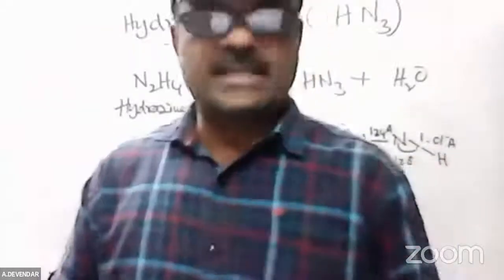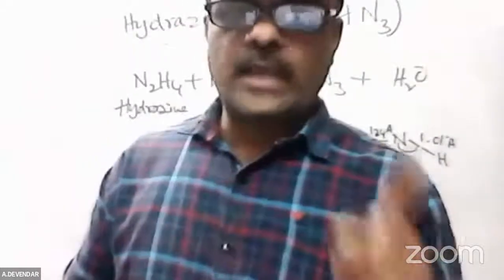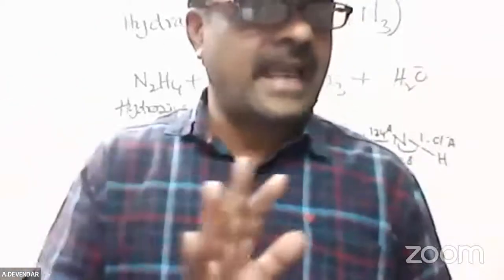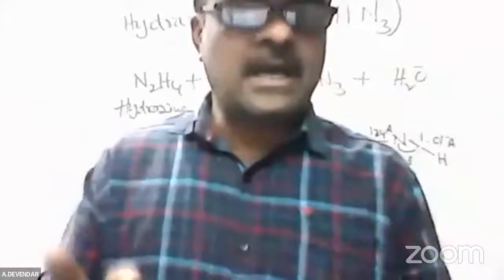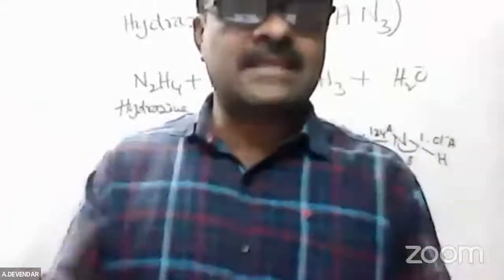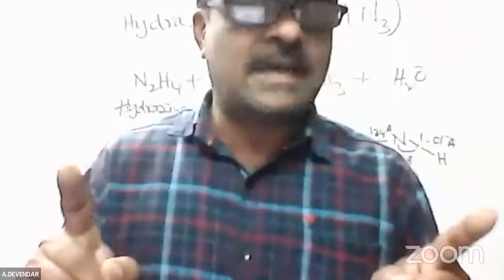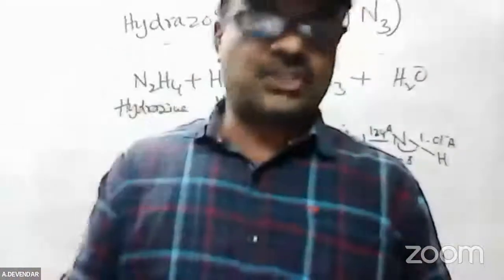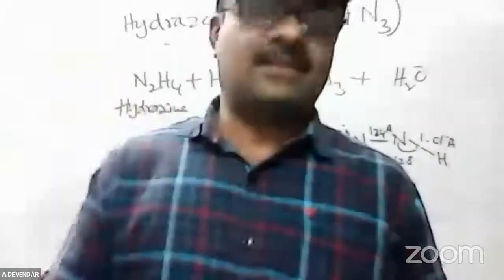Hydrazine is N2H4. Hydrazoic acid is HN3, not NH3. Many people write hydrazoic acid as NH3, but NH3 is ammonia. Hydrazoic acid is N3H or HN3, so write this.